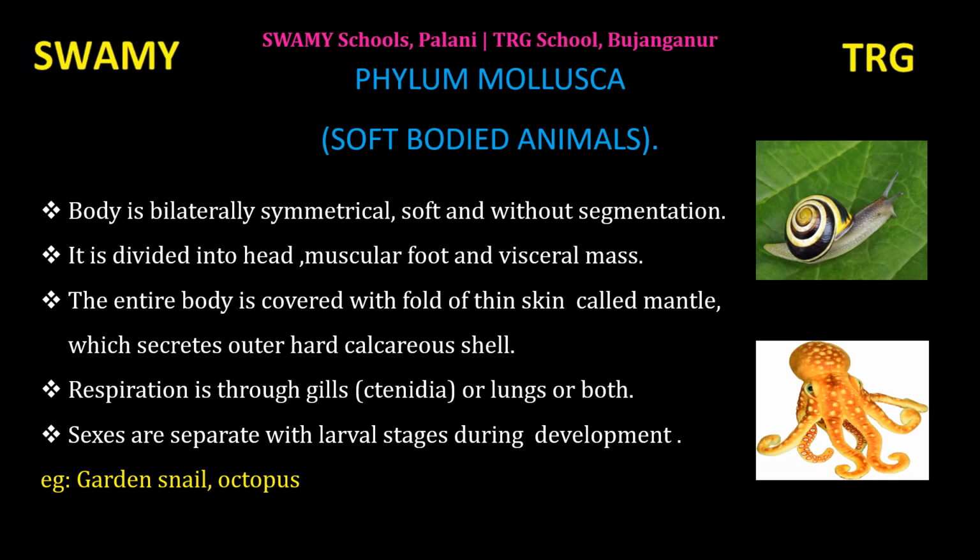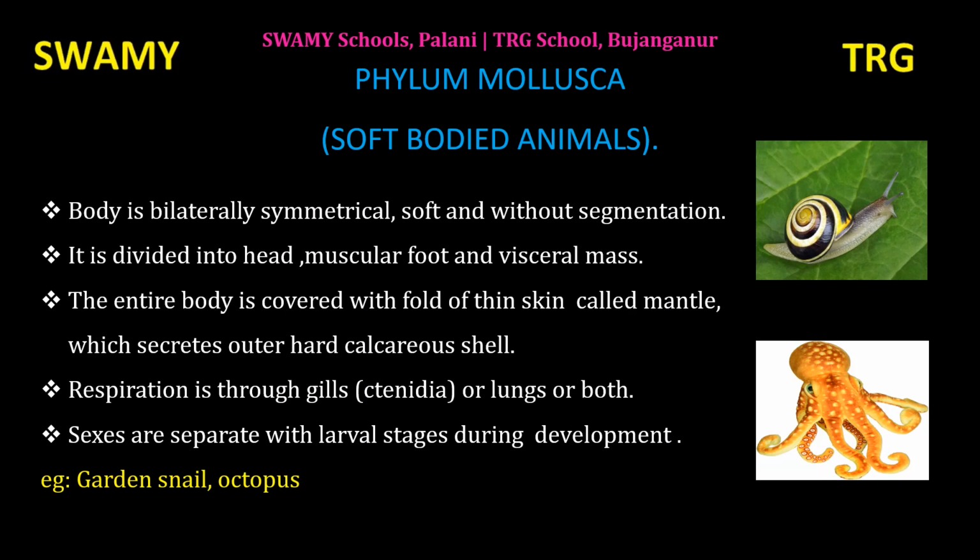Respiration is through gills known as ctenidia. The C is silent. Ctenidia is the respiratory organ present in mollusca, or lungs or both.